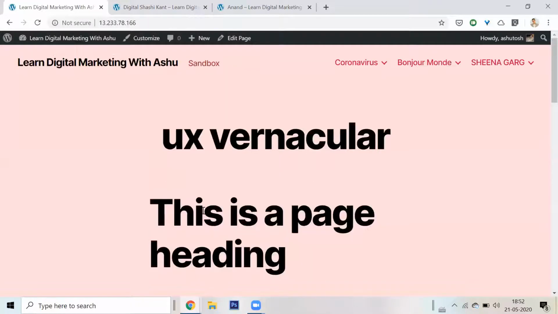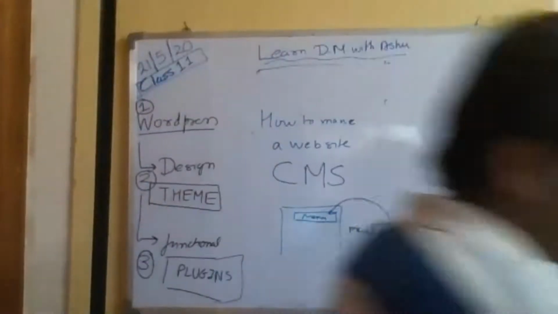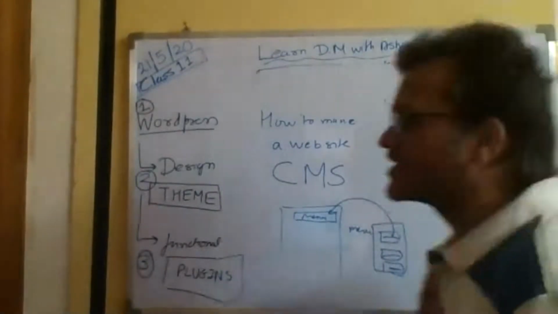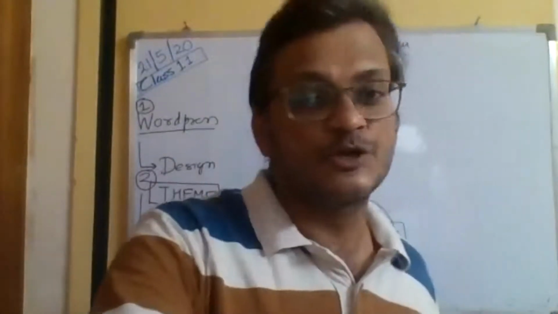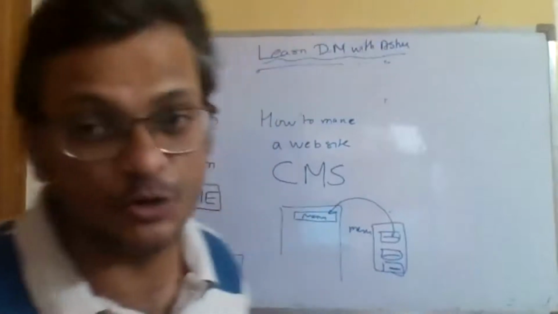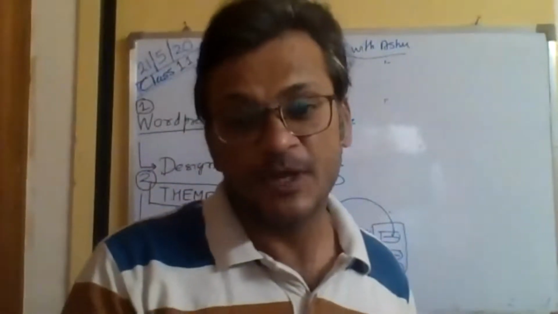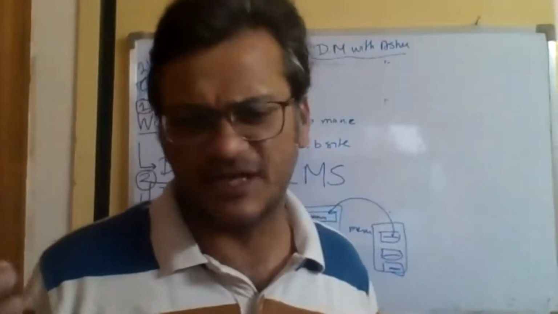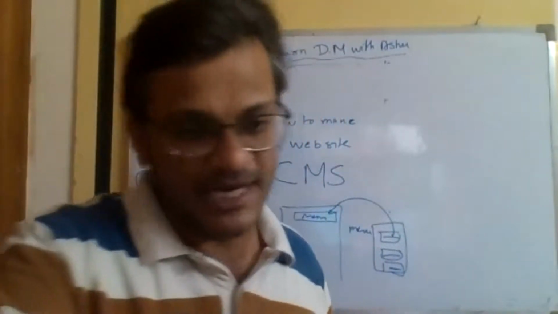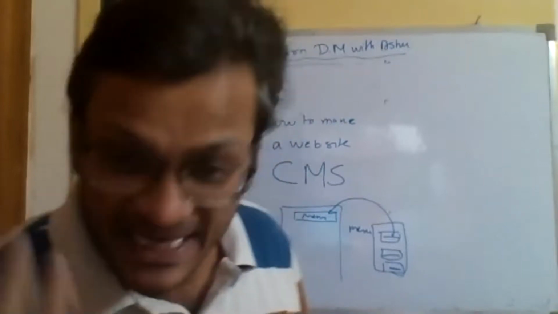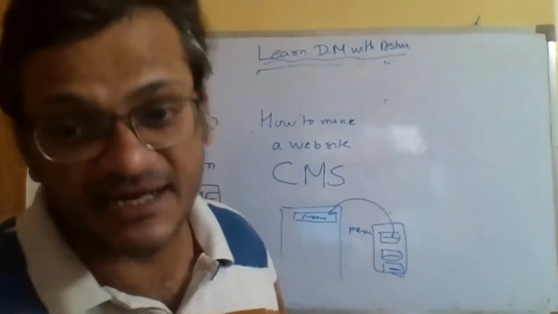So I'm going to talk about a couple of things, functionality and design, in this part of the WordPress course. So what are the functionalities that you think should be there in this website in addition to whatever you've seen? It took me 2 minutes to tell you whatever is here. There aren't too many people, so you can speak out. Anybody want to tell me a couple of functionalities that you take for granted in a website?